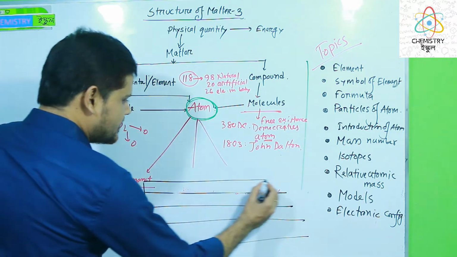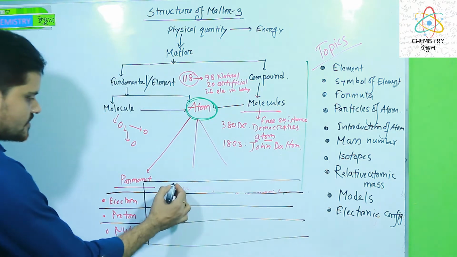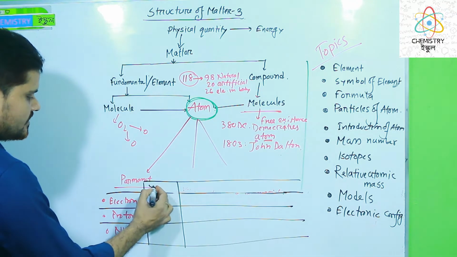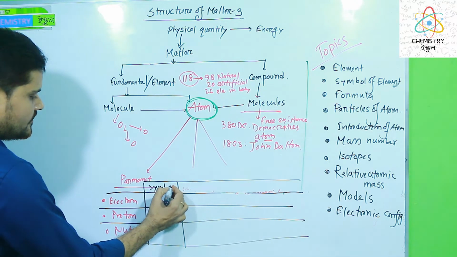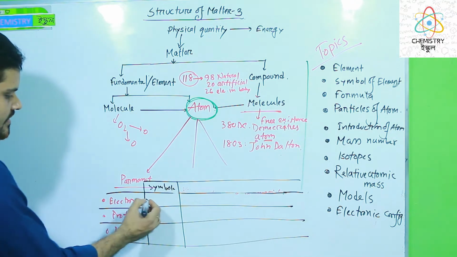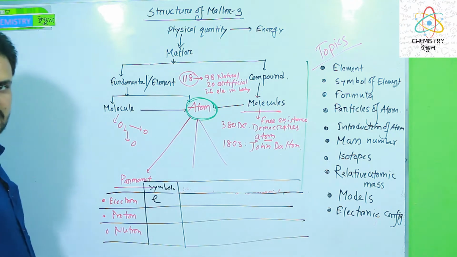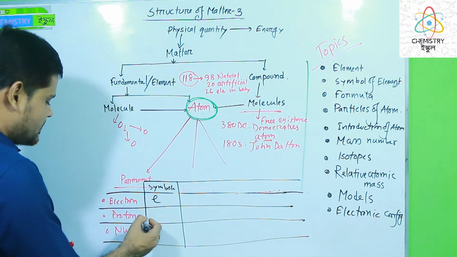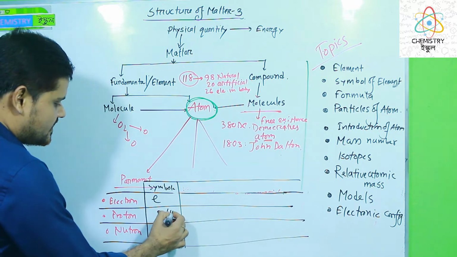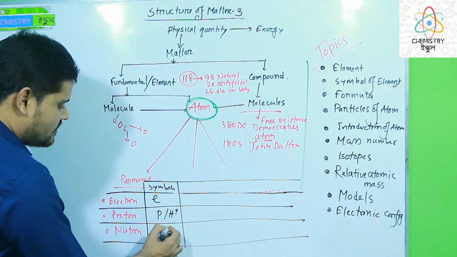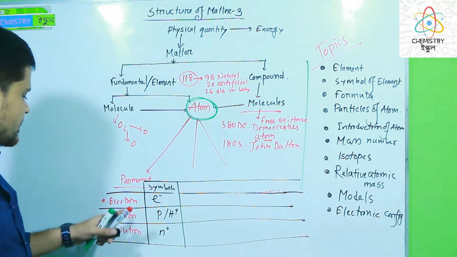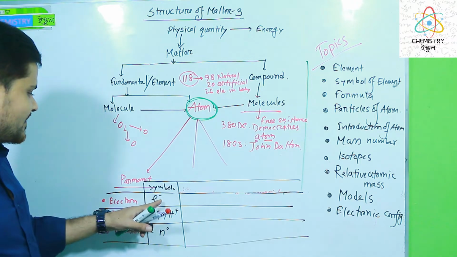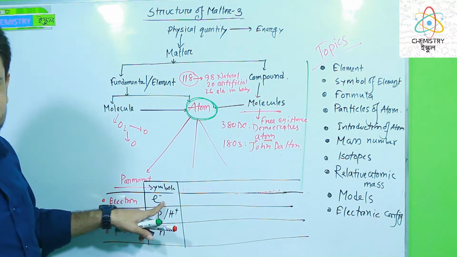We can write down another row here. First of all, you should write down the symbol. We can easily express electron by E minus, proton by P or H plus, and neutron by N naught. The charge of the electron is minus, and that is why we use minus.